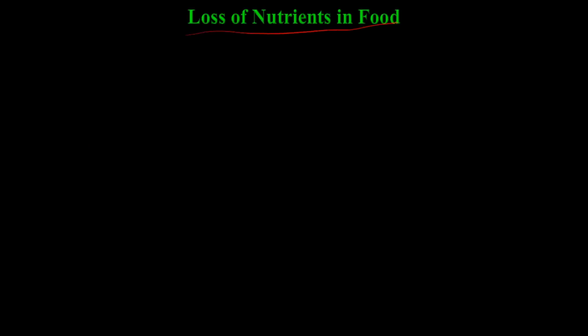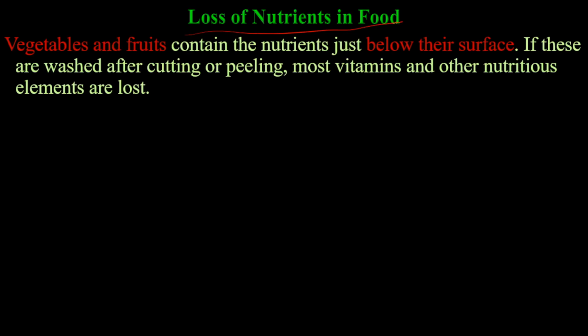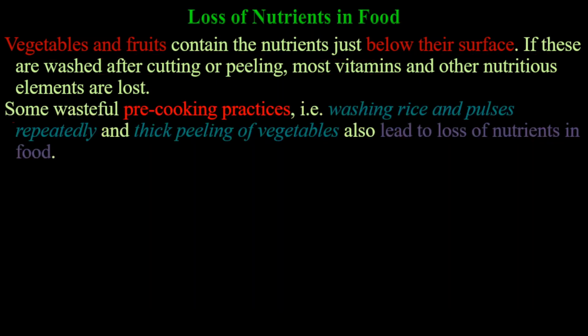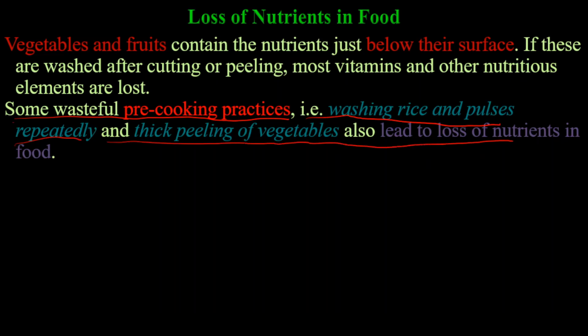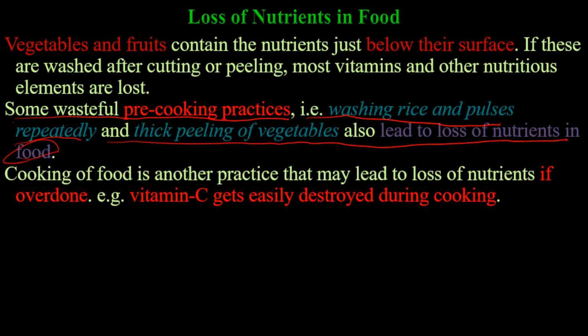Loss of nutrients in food. Vegetables and fruits contain the nutrients just below their surface. If these are washed after cutting or peeling, most vitamins and other nutritious elements are lost. Some wasteful pre-cooking practices, example, washing rice and pulses repeatedly, and thick peeling of vegetables also lead to the loss of nutrients in food.